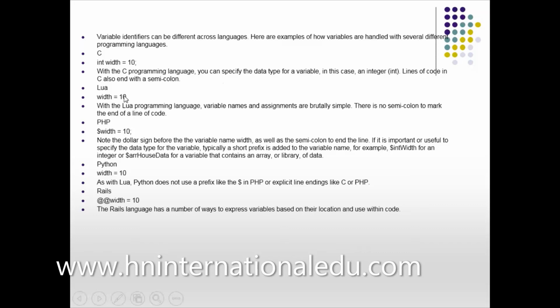With the C programming language, you can specify the data type for a variable, for example, an integer. Lines of code in C also end with a semicolon. This semicolon must be written in C++, Dev C, Python, and MATLAB. What does the semicolon do? The semicolon means my instruction has ended. Now go to the next instruction.